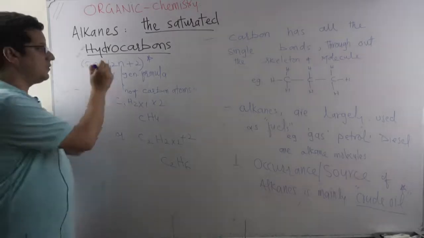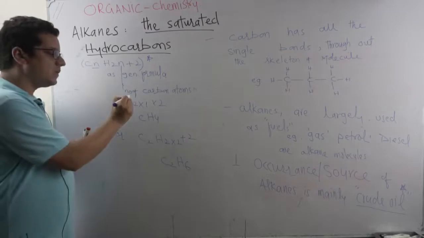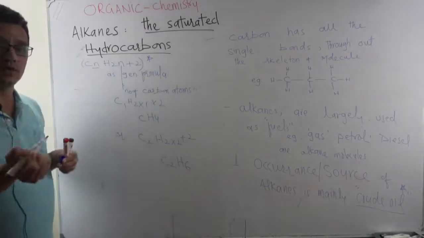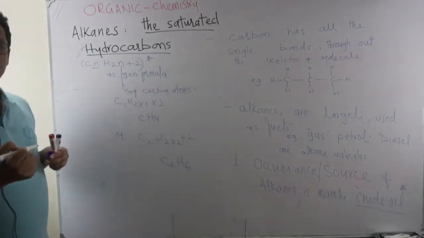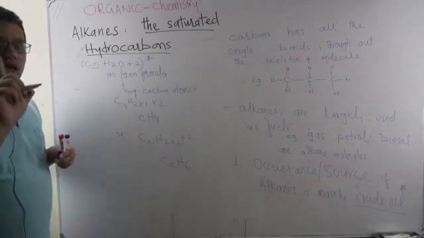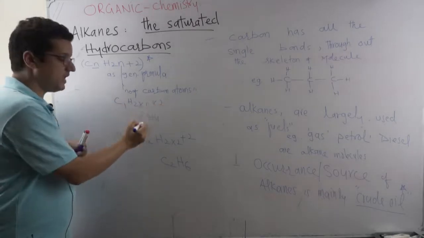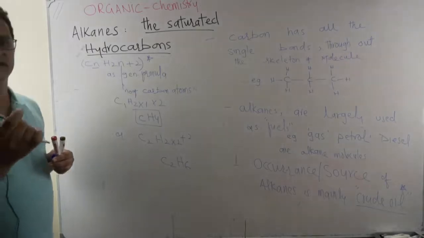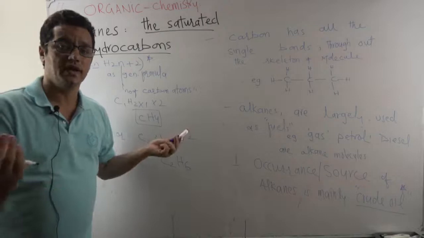You see the general formula, CnH2n+2, where n stands for what? Number of carbon atoms. You want to devise the molecular formula for any alkane molecule, the crude oil fraction, you can use the n. If it is n=1, it means 2 into 1 plus 2 makes CH4, the smallest, simplest member of the alkane series, and yet so important because this is